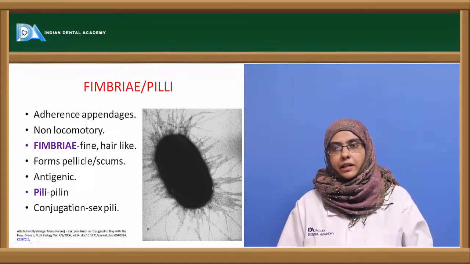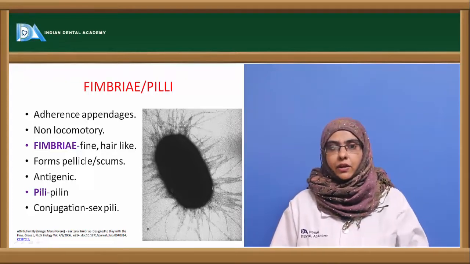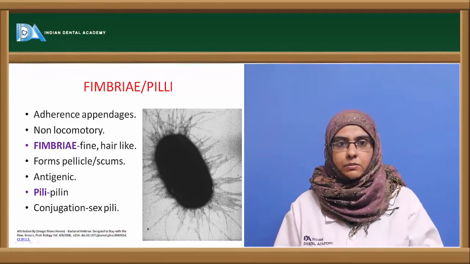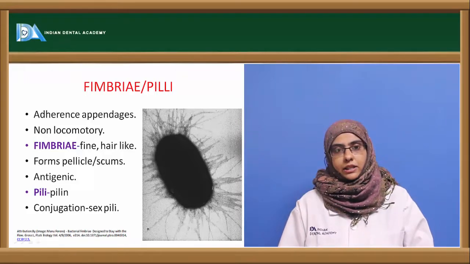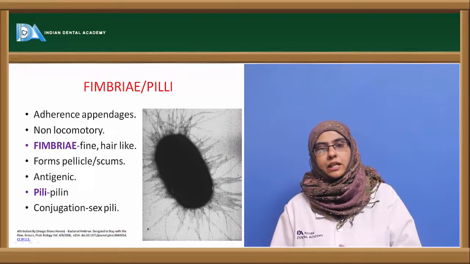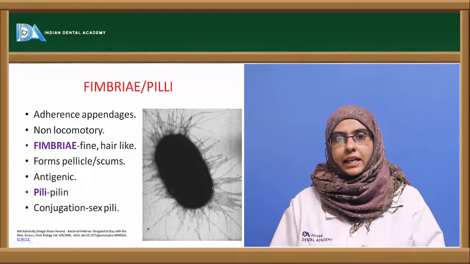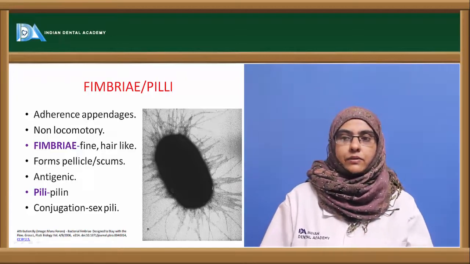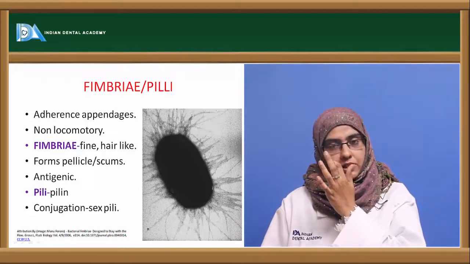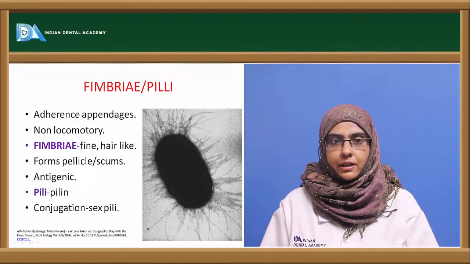Fimbriae or the pili are the adherence appendages. These are usually seen in some of the organisms, again not in all organisms, mostly in gram-negative organisms, and they are non-locomotory. So they can be present in both motile as well as non-motile organisms, and they are more fine and hair-like, or thin, when compared to that of the flagella.